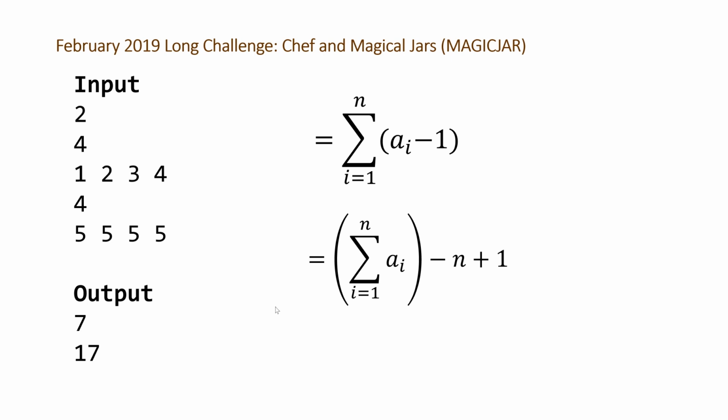So yeah, it's a very confusingly stated problem with really bad test cases and no explanation on the second test case. But once you figure out what the question is asking, which took me a while, it's actually really easy to solve. You basically just need to sum all the elements and subtract n, add 1 to it, and output that number. So let's take a look at the code for that.